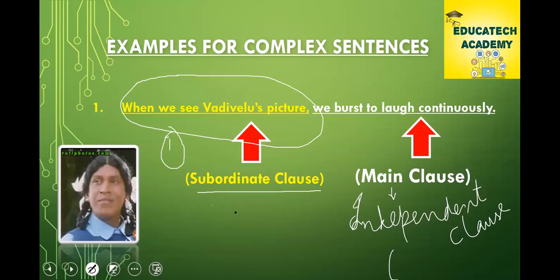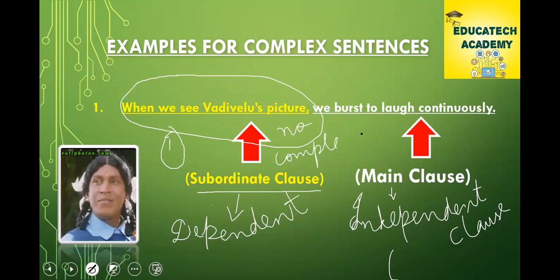Whereas now come to subordinate clause, it is dependent. It has no complete meaning.